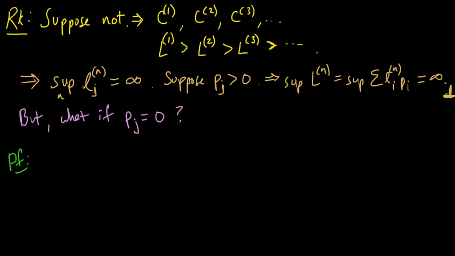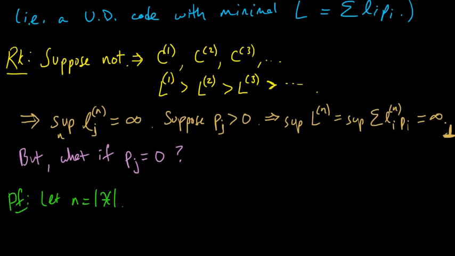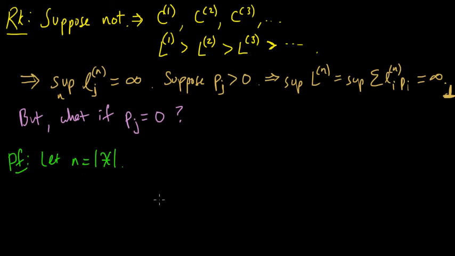All right, so here is the proof. Since our source alphabet is finite, let's go ahead and define its size to be n. We're going to be using this number n. And we have our p's, so we're given our X and we're given our p, the PMF on X. So let's number those p's. Let's say p is p_1 up to p_n.